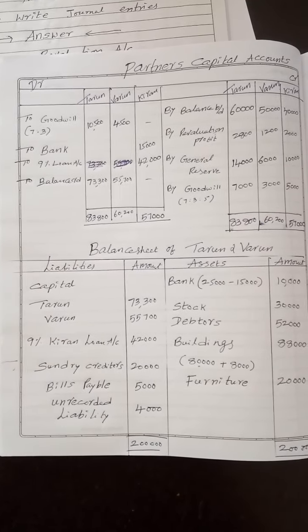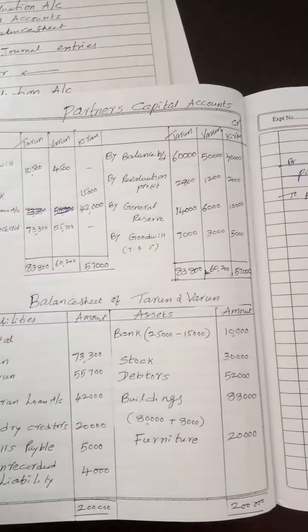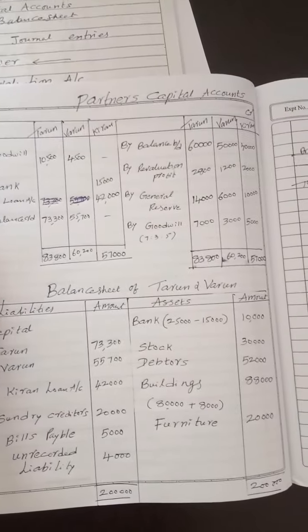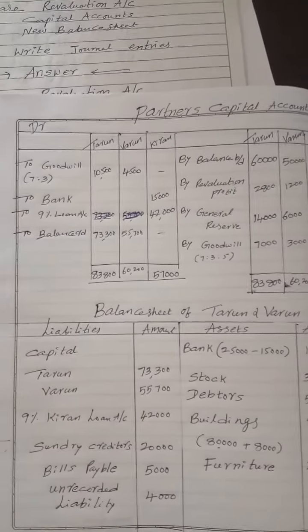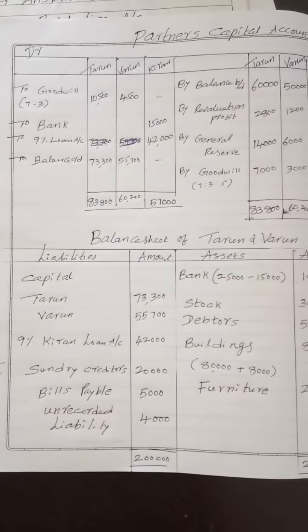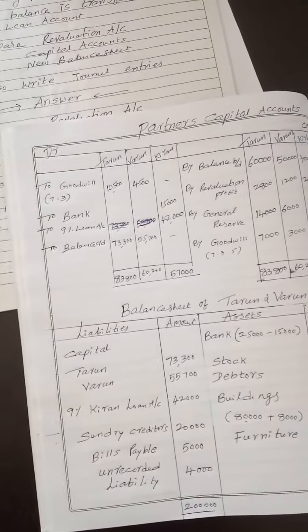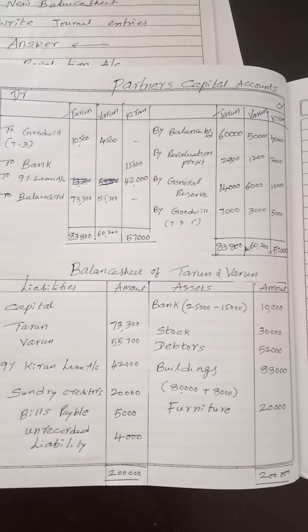Then furniture. Capitals, new capitals I have to take: Tarun and Varun. And loan account of retiring partner, that 9%. In future they are going to pay interest, not now. That you have to keep in mind. Then bills payable, unrecorded liability is a liability. See, adjustments will affect two times in the balance sheet.